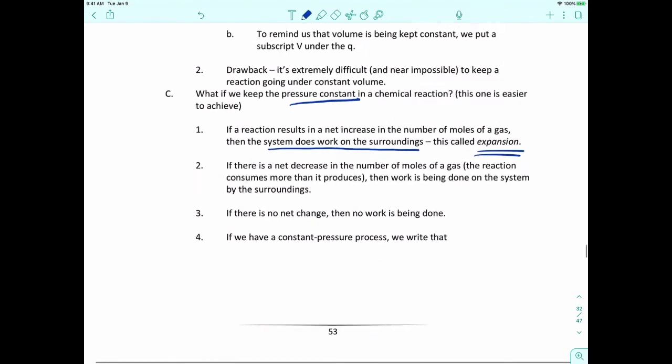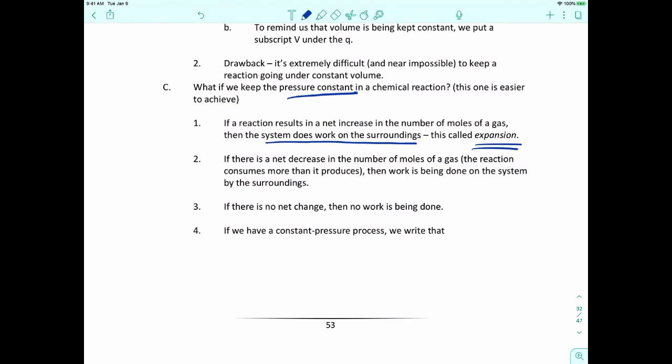Now, if there's a net decrease in the number of moles, so the reaction consumes more moles than it produces, then work is being done on the system by the surroundings, so the system is essentially contracting. If there is no net change, then no work is being done. Keep this in mind; I'm going to explain in a little bit why we want to keep this in mind.